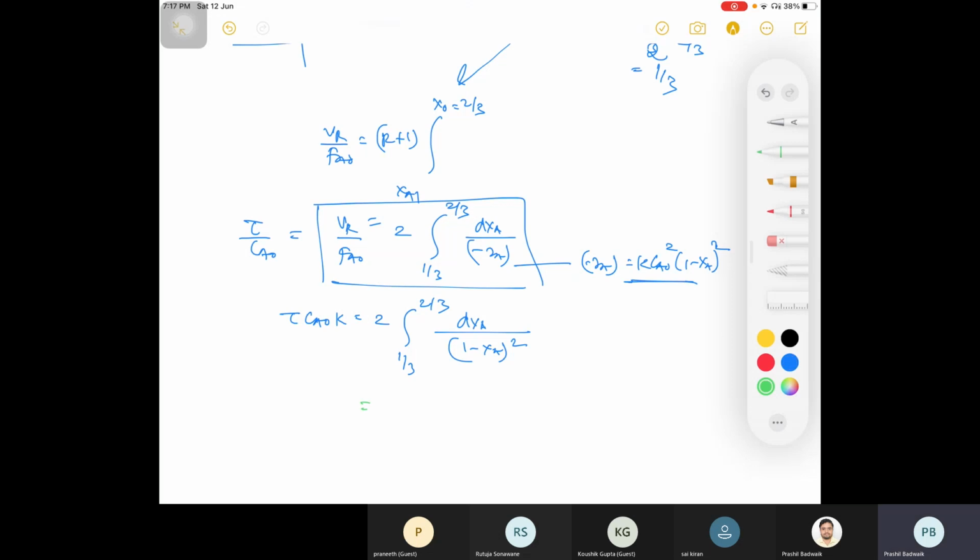What is this value? The integral of 1 by x square is minus 1 by x into the coefficient of x. Kaushik, what is your integration value?